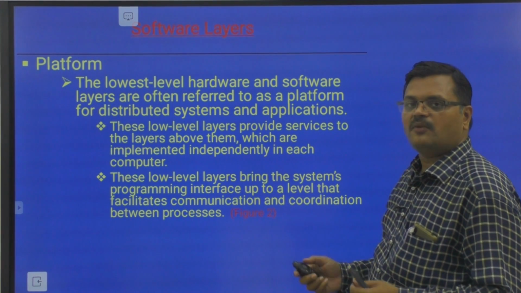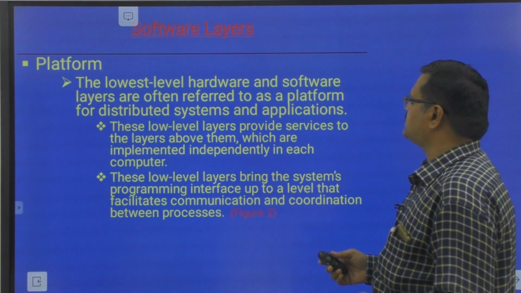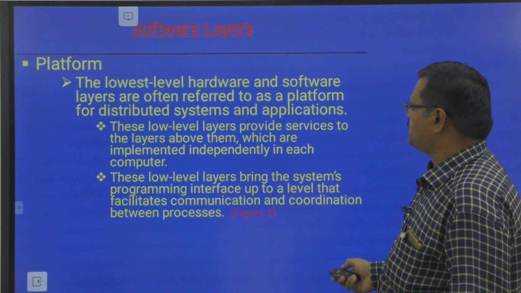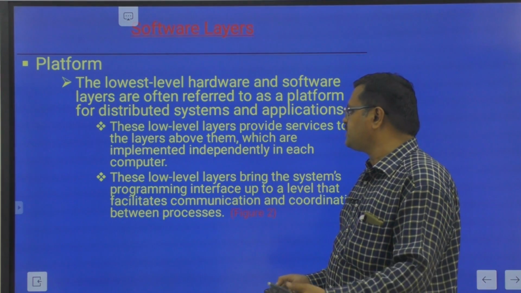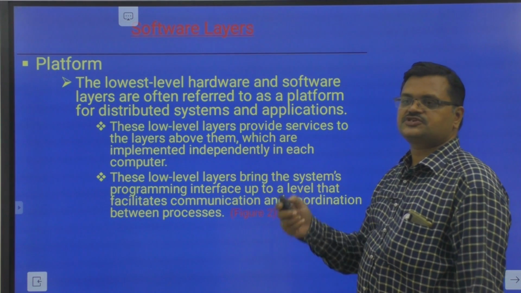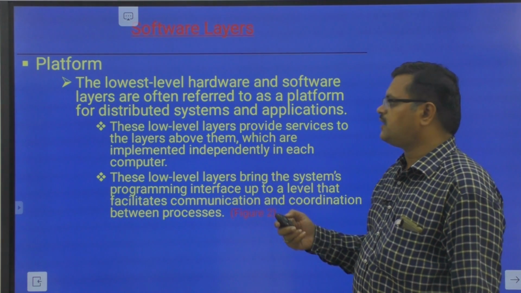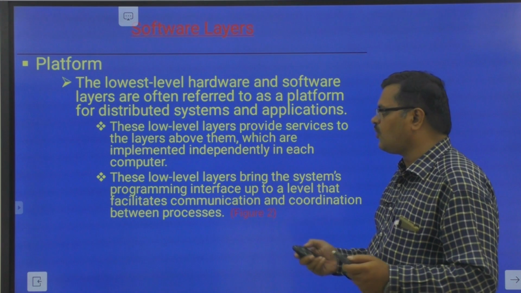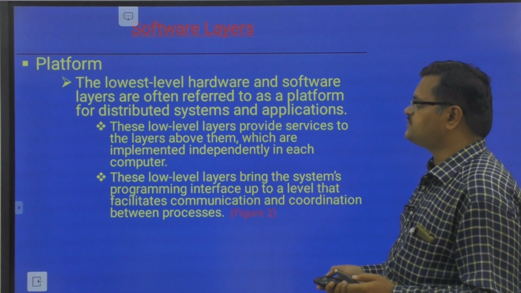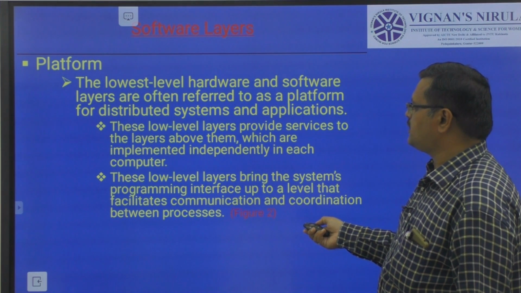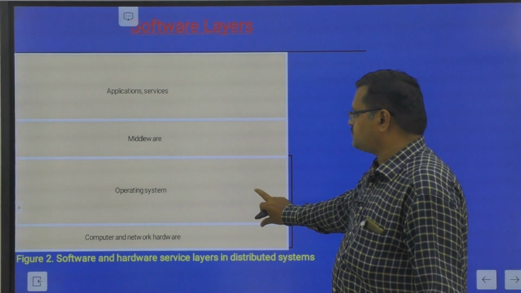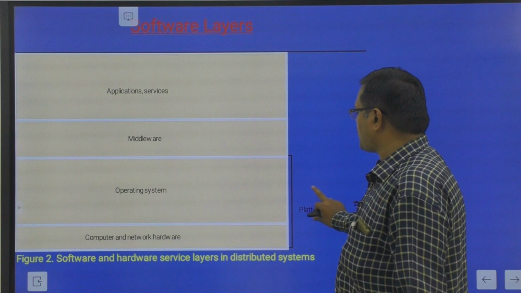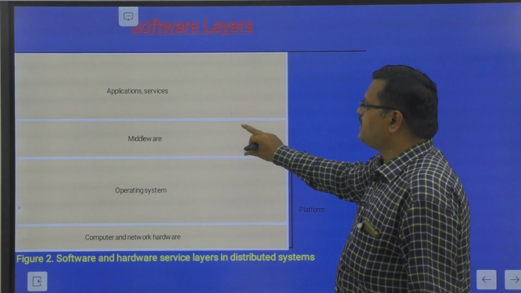Platform: a platform is nothing but the combination of hardware and software. We will see in the diagram. Layers provide services to the layers above them, which are implemented independently in each computer. Services are provided by one layer to the upper layer, and these lower level layers bring the systems programming interface to a level that facilitates communication and coordination between the processes in a distributed system. You see in the diagram, then you will clearly understand. This is the platform: operating system and computer network hardware. This is software, this is hardware. These comprise the platform, and middleware, applications and services.